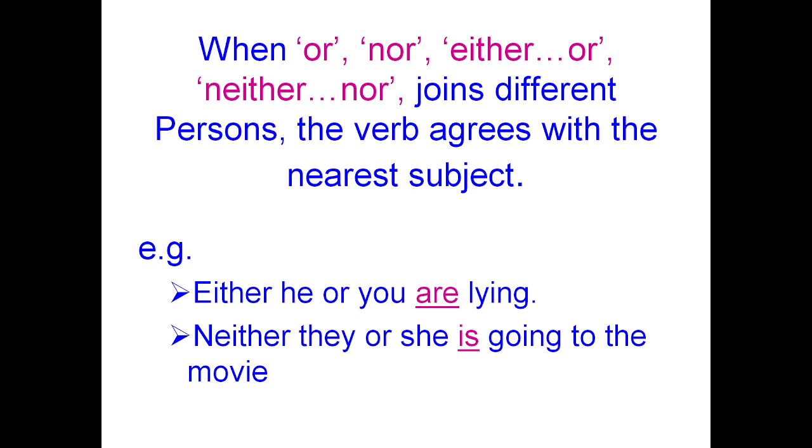In this sentence also, we can note that he is the third person and I is the first person. I am responsible for it. It is in the present tense. Neither they or she is going to the movie. She is a third person singular. She is going to the movie.